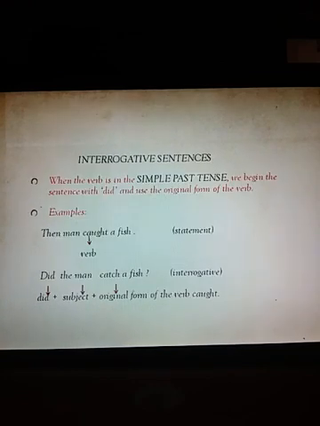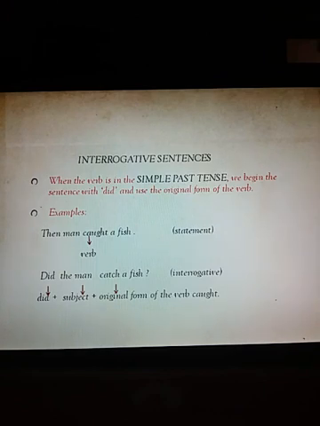Now interrogative in past tense. How to change it in past tense? When the sentence is given in past tense, how would you change it into an interrogative sentence? When the verb is simple past tense, we begin the sentence with did and use the original form. Children, keep one thing in your mind. Original form is the first form of the verb. Okay. See the example. The man caught a fish. Caught is a verb and it is given in past tense. And this is a statement, assertive or declarative. Okay.